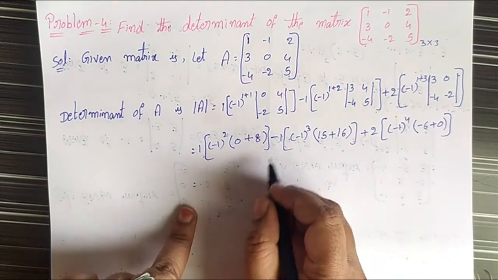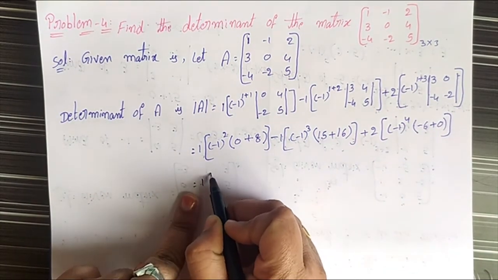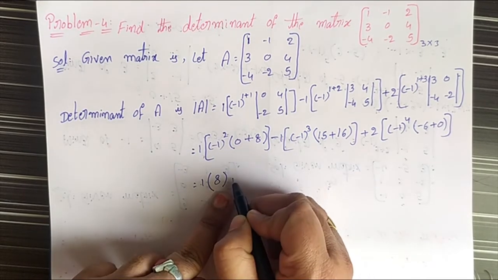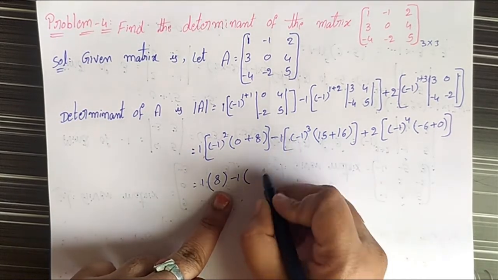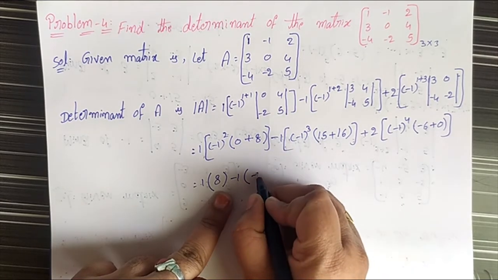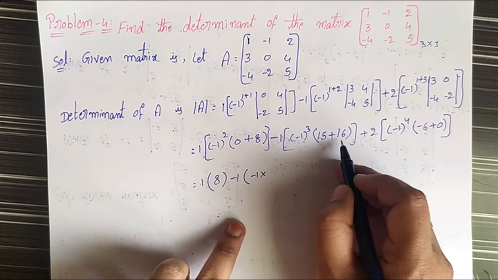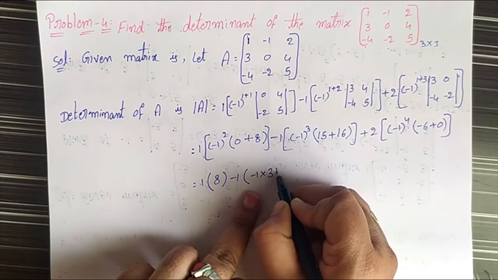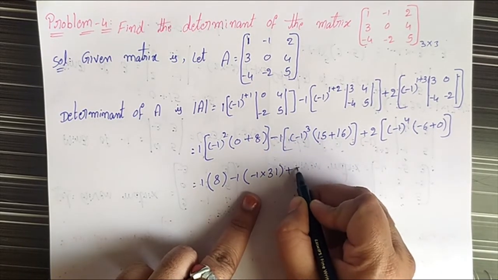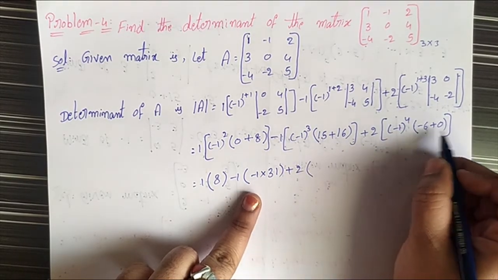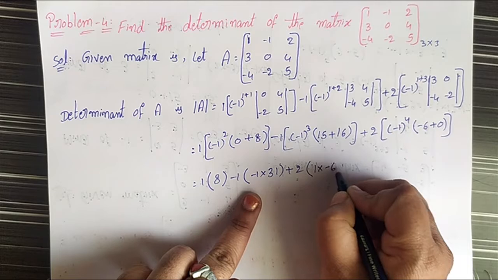That is equal to 1 into (-1)^2, which is 1, into 8, that is 8, minus 1 into (-1)^3, which is -1, into 15 plus 16, that is 31, plus 2 into (-1)^4, which is 1, into -6.